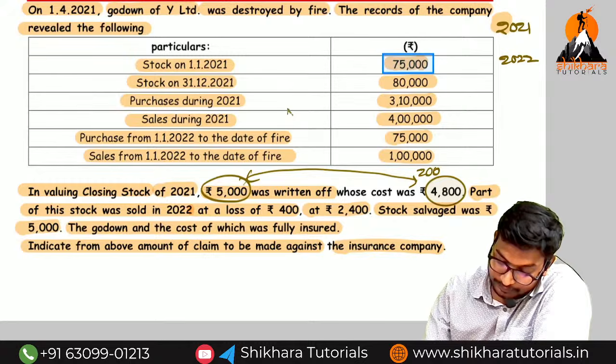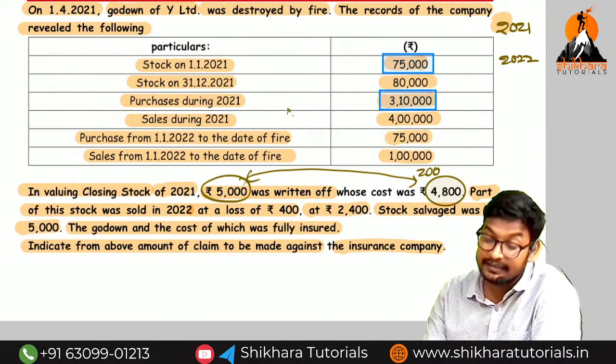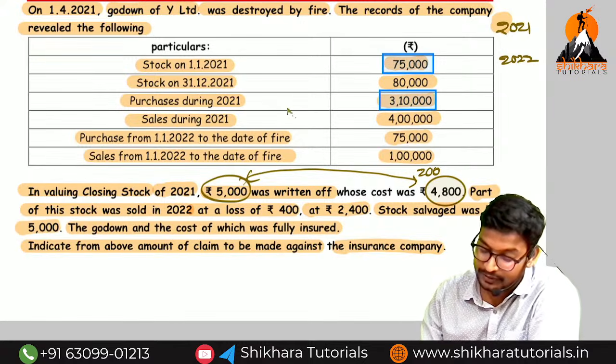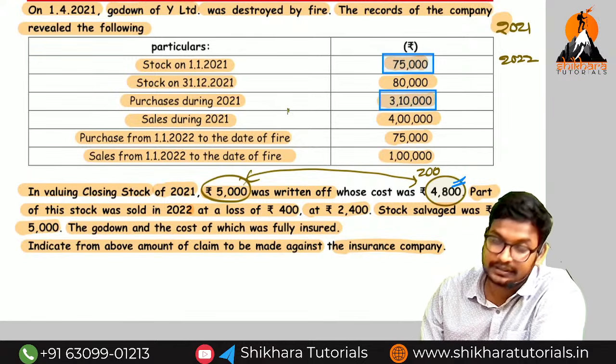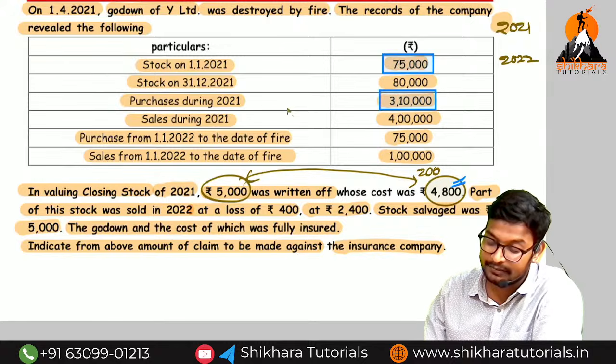The previous year purchase, how much? 3,10,000. But in this we have an abnormal item of how much? 4,800. Why have we estimated it?